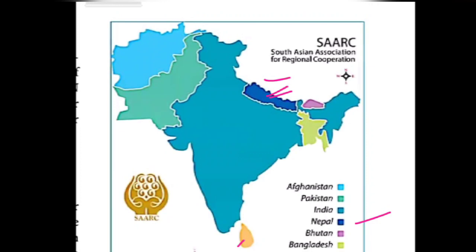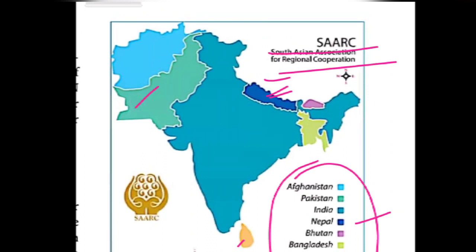So these are the members of SAARC. SAARC, in the sense, South Asian Association for Regional Cooperation. See, olive green color indicates Pakistan. Afghanistan is indicated by blue color. This is Afghanistan. So you can easily identify the places. It is given in your book. See, this violet color is Bhutan. This olive green is the Pakistan area. That green color, parrot green or light green, is Bangladesh.